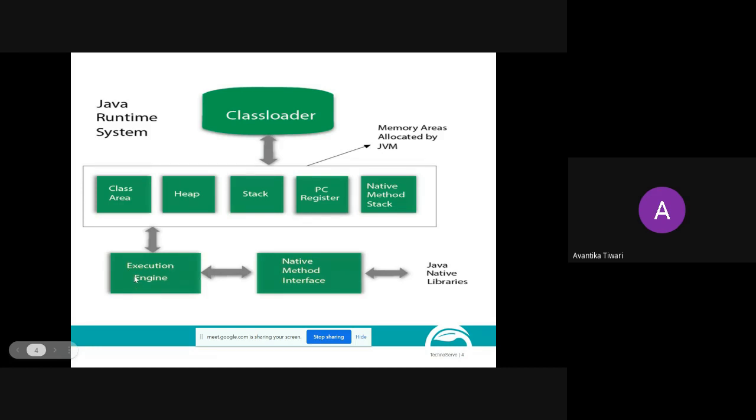Now, note my words carefully. The execution engine is present in the Java virtual machine. This complete slide is showing your JVM, the inside structure of JVM. That means the execution engine is present in the JVM. The execution engine is not present in your laptop, in your system. I repeat, the execution engine is present in the JVM. It is not present in your local system, in your laptop, in your PC.